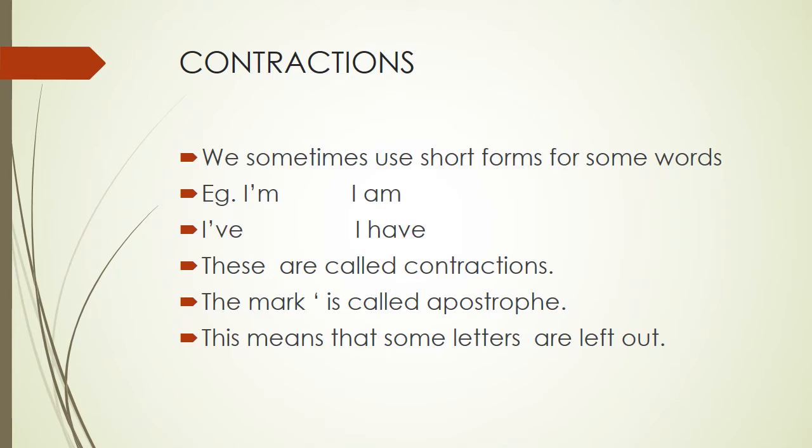What does the apostrophe mark mean? The apostrophe mark means that some letters have been left out. You can see clearly, in I'm, the a is left out. I have done this work. I have done this work. So ha is left out over there. So you can see that, right?